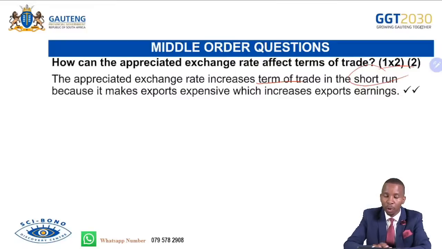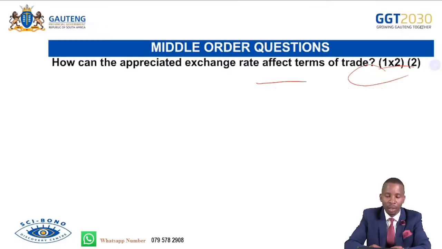abroad. So because of that, in the long run, we will be affected negatively because terms of trade will decline due to the fact that consumers will be seeking substitute goods that can be used to replace our exported goods and services abroad. So the decline in foreign demand will always lead to the decline in terms of trade.